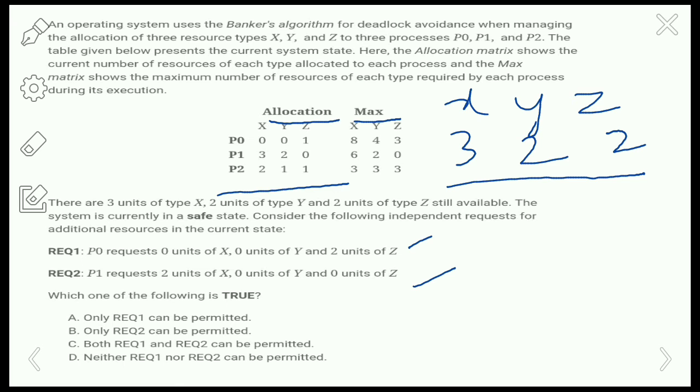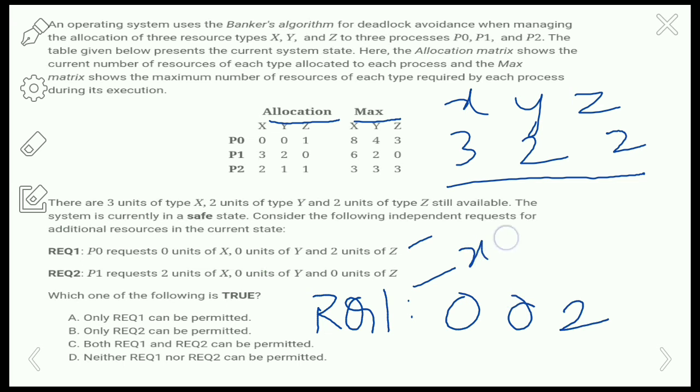Now let us check that. Request 1 is P0 requests 0 units of X and 0 units of Y. So it is requesting additional resources here.